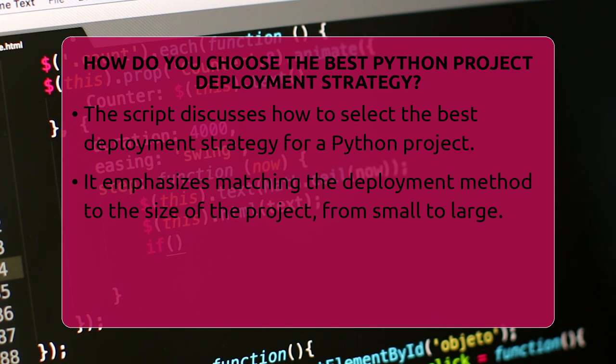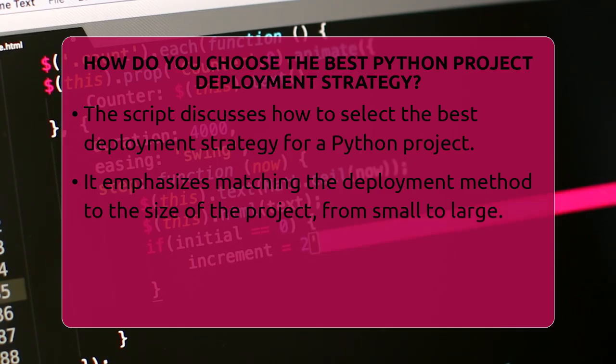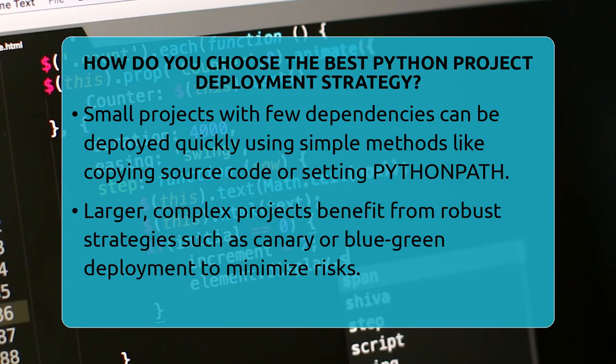Small projects with just a few dependencies can be easily deployed using simple methods like copying source code or using the Python path environment variable. These are quick and good for testing or internal use. But if your application is large, with many parts working together, you'll want a more robust approach. Strategies like Canary deployment or blue-green deployment help reduce risks when updating complex systems. They let you test new versions without taking down the whole application.